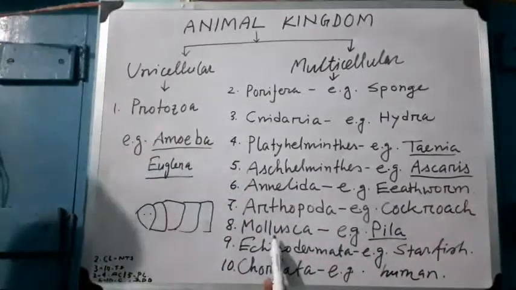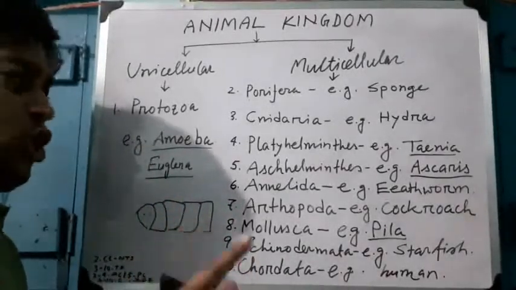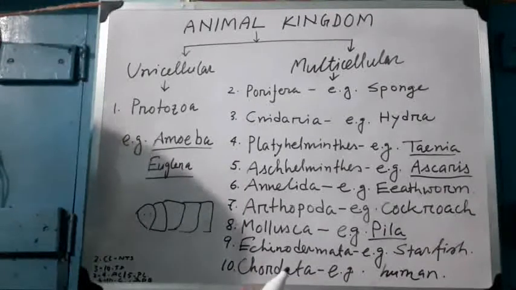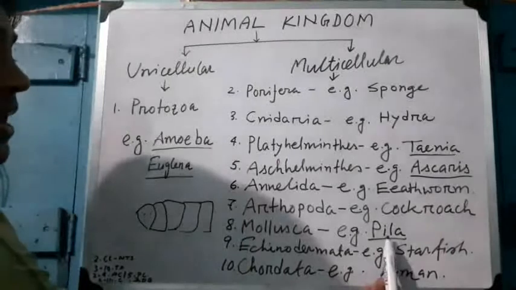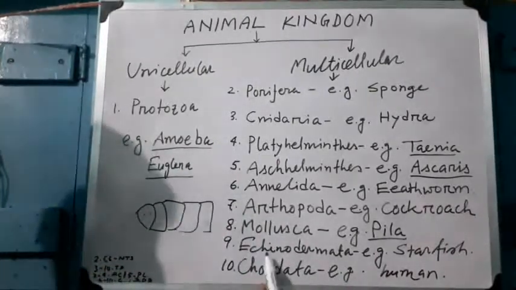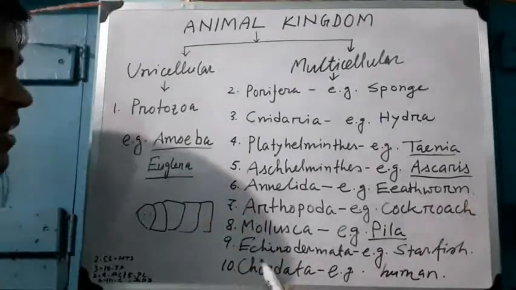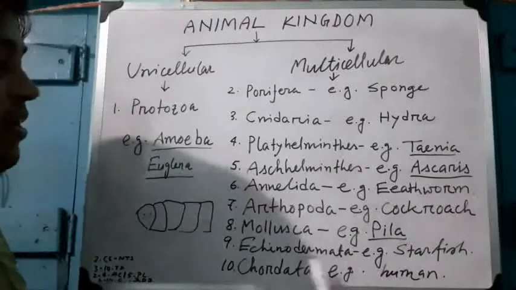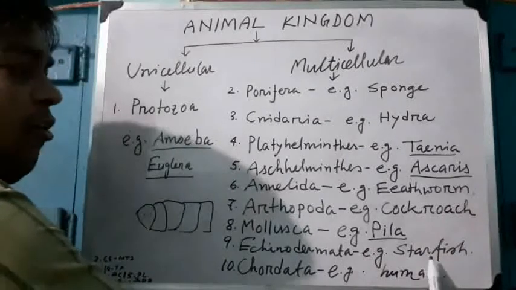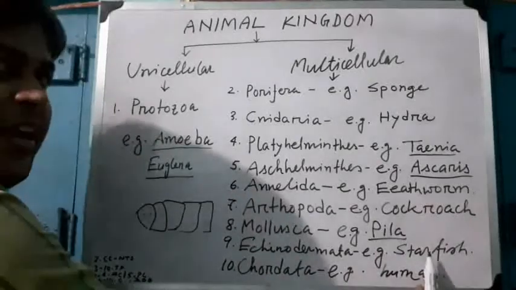And Mollusca. Mollusca means soft body, unsegmented soft body. Octopus is a common example of Mollusca. Echinodermata. Echino means spinous, and dermata means skin. This spinous skin is Echinodermata. Echinodermata's common example is starfish. Basically, all the species of Echinodermata are marine in nature.